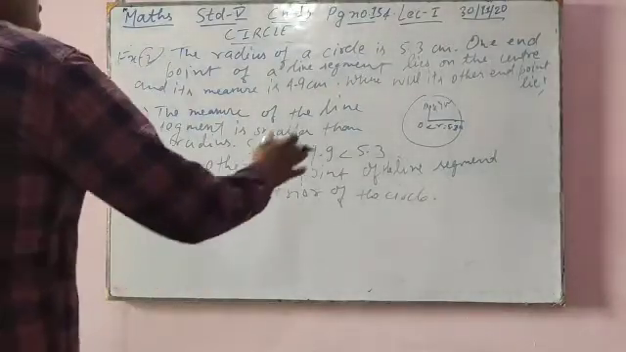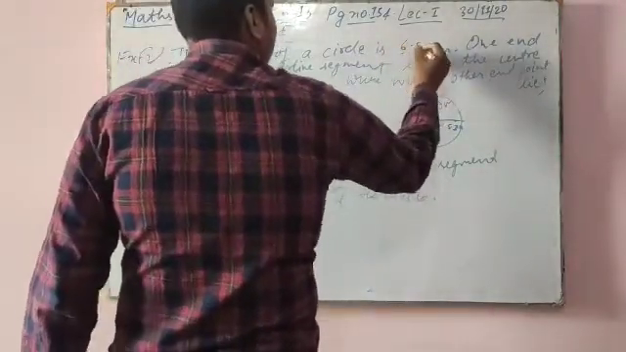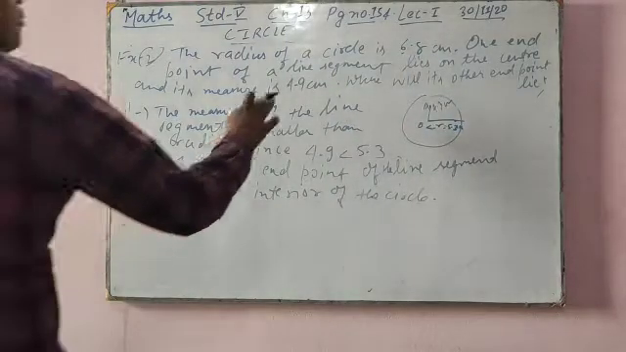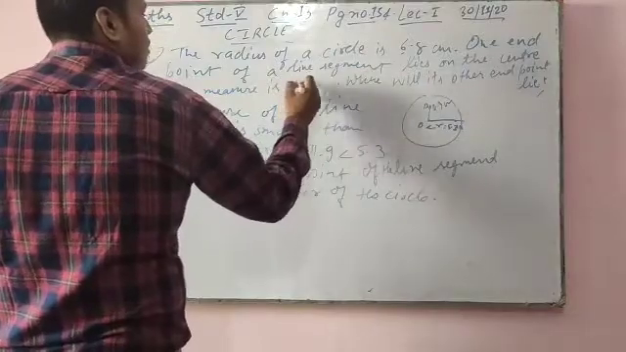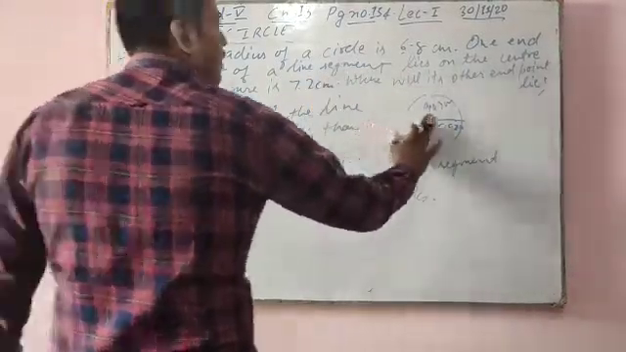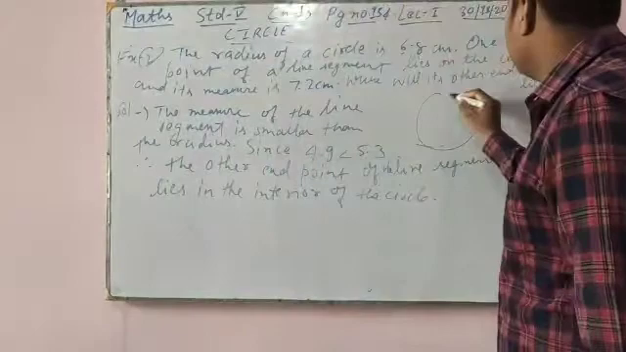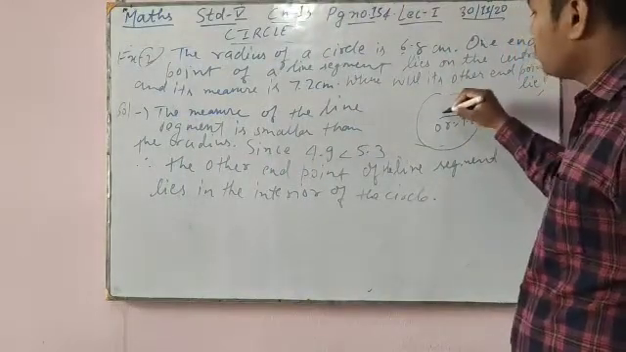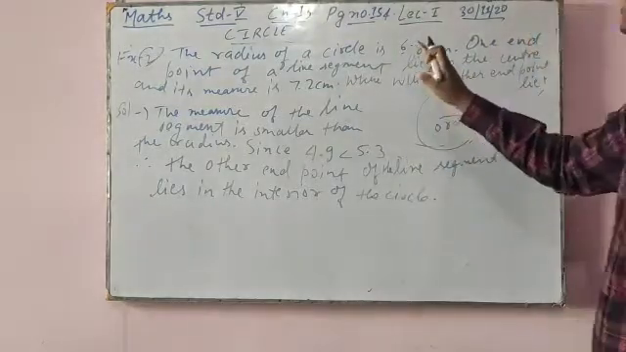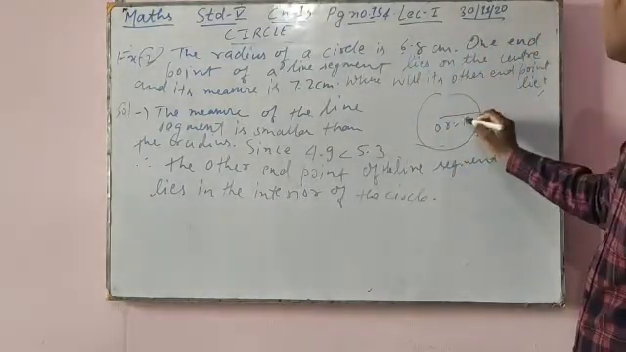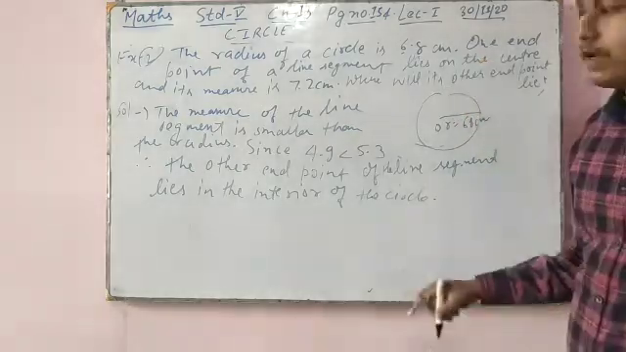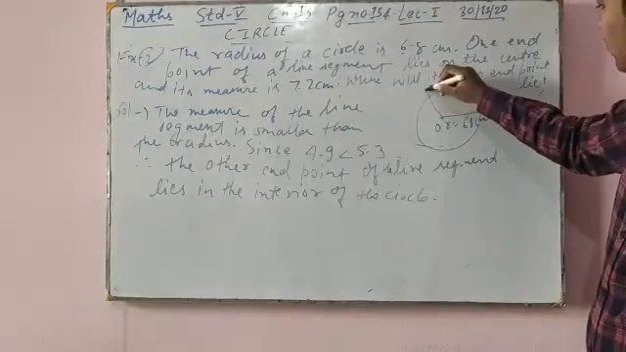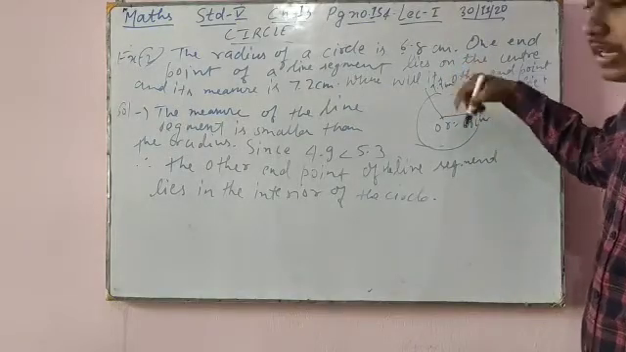The radius of a circle is now 6.8 centimeter, and one end point of the line segment lies on the center, and its measure is 7.2 centimeter. So where is the other end point? Radius is 6.8 centimeter, so the other radius would also be 6.8, but here the line segment is 7.2. It means it is greater. So where will it lie? It will lie in the exterior of the circle.